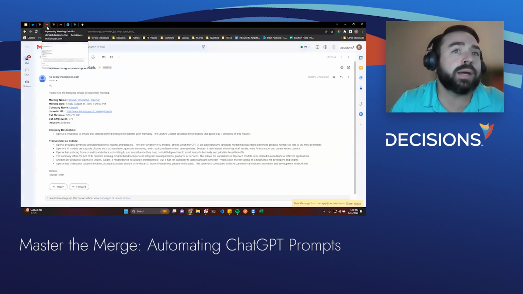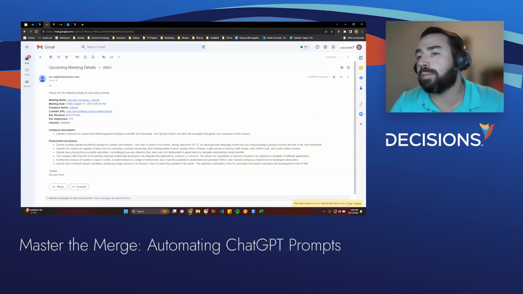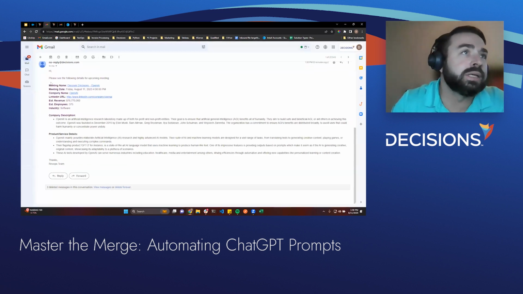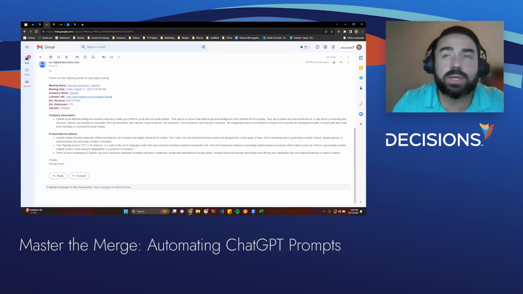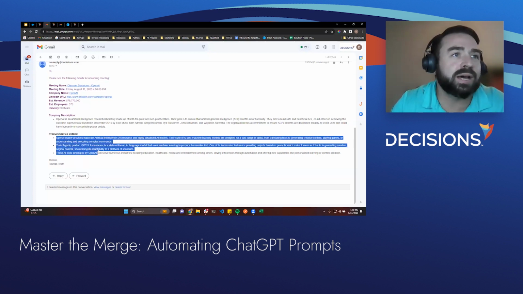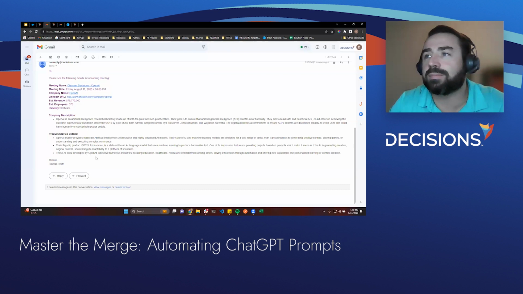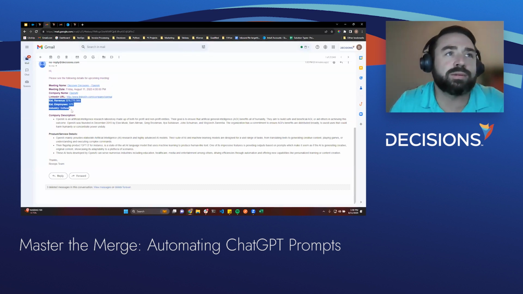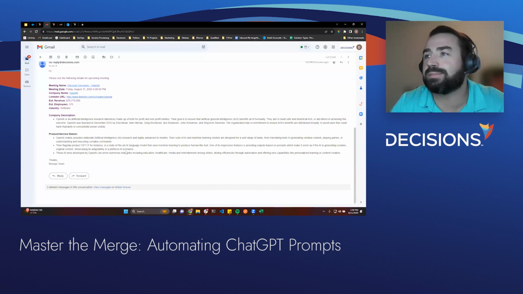So I'm going to jump back. So now you can see I have a new email from No Reply at Decisions, which is very similar. You could actually see that updated response that we did earlier in the demo, and then you can see the updated product or service details that ChatGPT has on this company. It's a very cool use case. A lot of different things we provide, and there's a lot more that we could do with this as well.